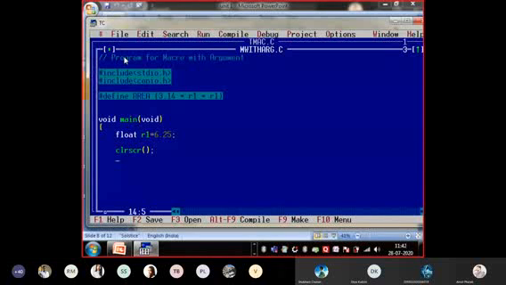Okay, and then I want to calculate the area. Okay, now to calculate the area, I'm storing it in something else to indicate it is the area. I don't want anyone to note this down.